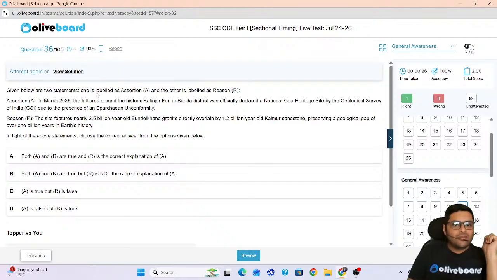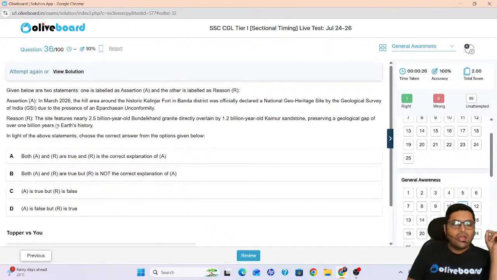Next. Given below are the statements, assertion and reasoning. Assertion says in 2026, the hill area around the Kalinjar Fort in Banda district was officially declared a National Geo-Heritage Site by the Geological Survey of India due to the presence of Eparchaean unconformity. Now, what is this, sir? We'll see. Okay, no need to panic.